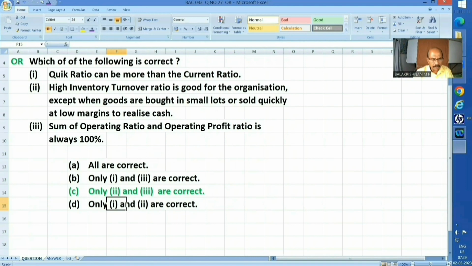Okay. What is the question? Which of the following is correct? Answer C is correct. However, incidentally, let me explain why item number 1, quick ratio can be more than the current ratio, is wrong. Let me explain that one also.